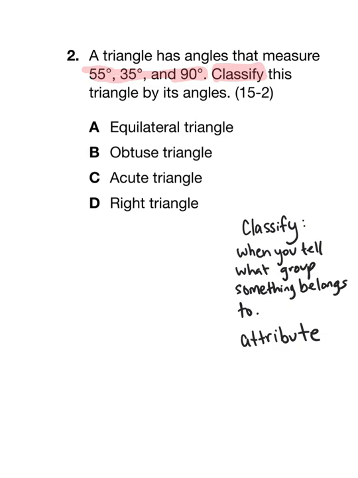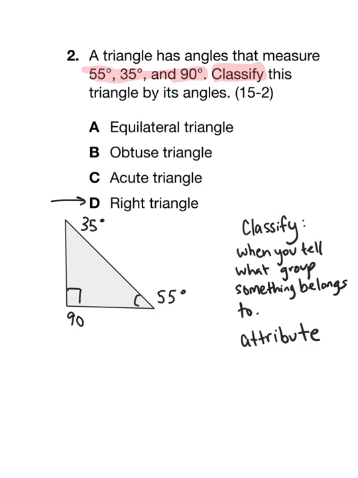There's no expectation that you're going to draw an exactly perfect right triangle, but you can draw something that is approximate. So here's my 90-degree angle. This one is approximately 55 degrees, and this one is approximately 35 degrees. This is a right triangle. Any triangle that has at least one 90-degree angle is called a right triangle.